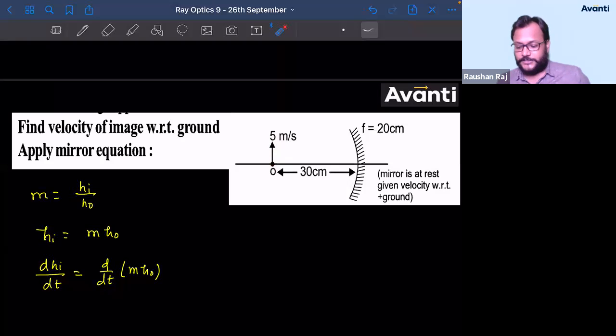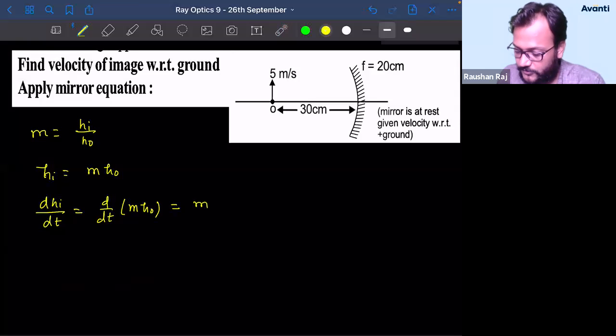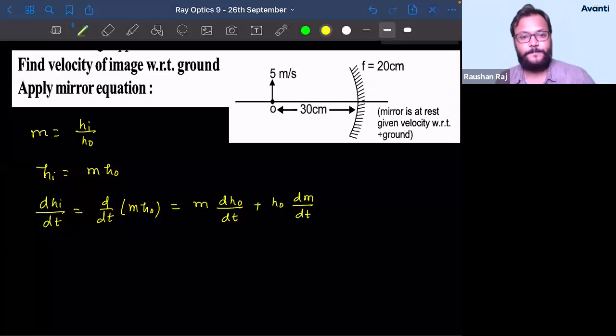Okay? So dhi by dt is equal to m into dh0 by dt plus h0 into dm by dt. What is dhi by dt?